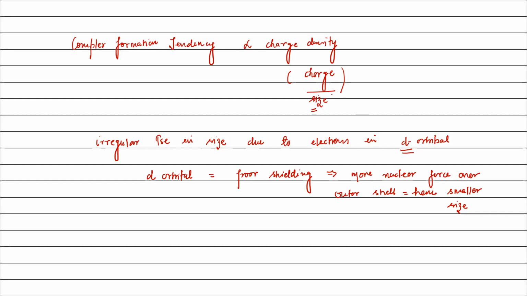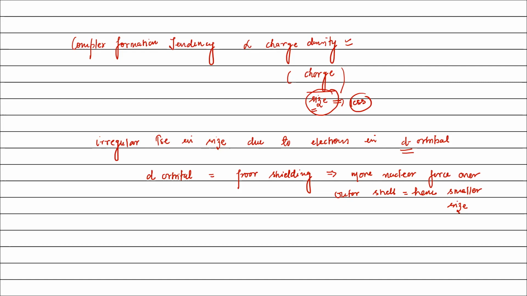Means this parameter is not much effective, that is, this is less, due to which charge density will be high, or high charge density, and charge also plus 2, plus 3. That means you have learned that d block metals have variable oxidation states, that is plus 2, plus 3, plus 4, plus 5, even in some cases plus 6, right?